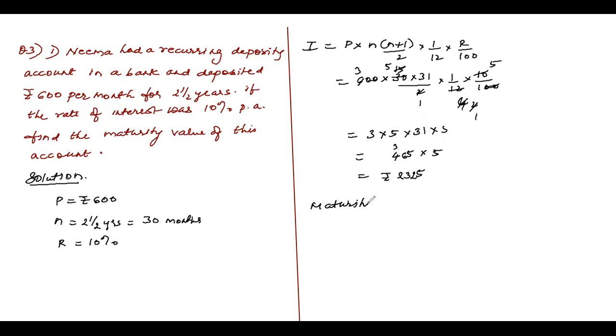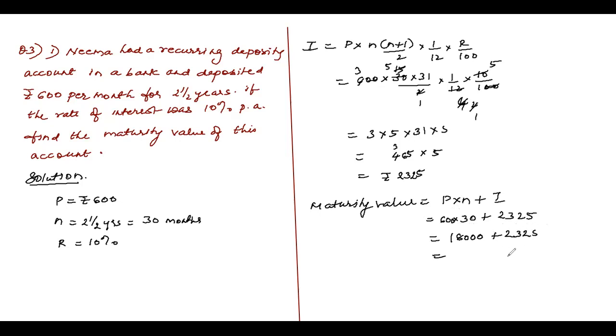So what is the maturity value, children? Maturity value is P into N plus interest. P is how much, children? P is 600 for 30 months plus 2,325. This is 600 per month, children. 600 times 30 is 18,000, plus 2,325.